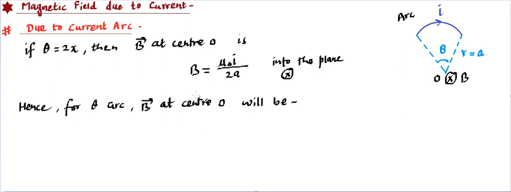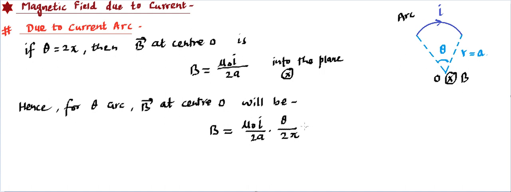so we are using direct common sense and finding this value of B. So B is going to be equal to mu naught I upon twice A, this is because of all, divided by total angle, which is 2 pi, into the angle which we are talking about, that is theta.